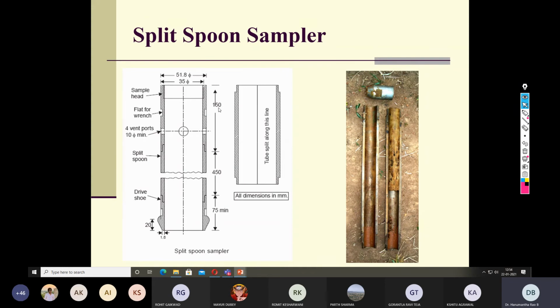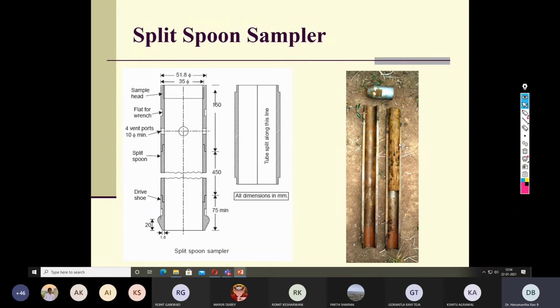The top one is 150, the middle is 450 millimeter, and the bottom one is 75 millimeter. So when you drive it, it is obvious that the topmost portion of the soil can get disturbed and the bottommost portion of the soil can get disturbed. So we can discard the bottom one and the top one, and we can collect the middle portion of the soil sample for testing purpose.